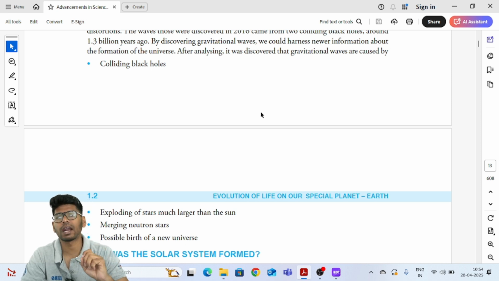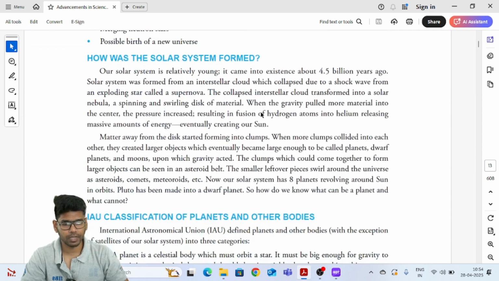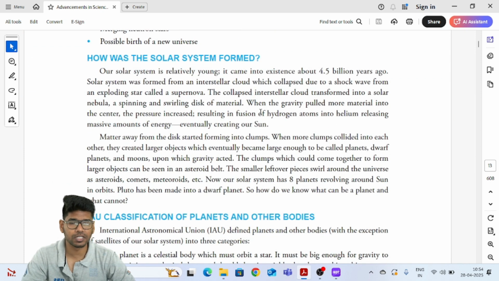So that is the reason gravitational waves are extremely important, right? And the next concept which we have discussed in our book is how the solar system has actually formed, right?